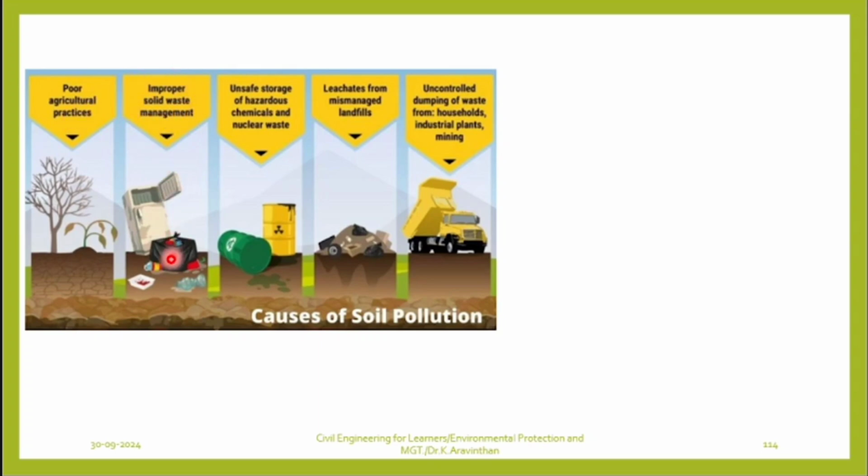That means, are we dumping this kind of waste in the soil? We are dumping in the soil, no? All the corporation waste which is collected, where do they dump it? Above the soil. Now what happens if rain comes? All the contaminated waste will go into the soil, infiltrate, and reach the groundwater. So the soil gets affected.